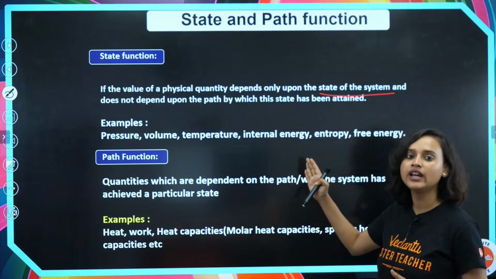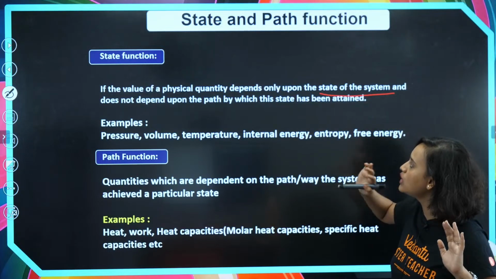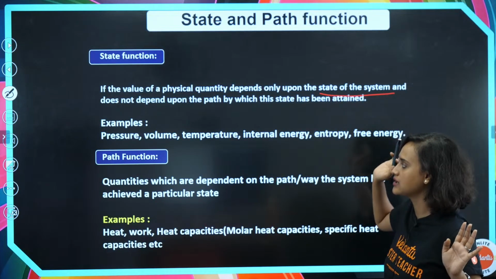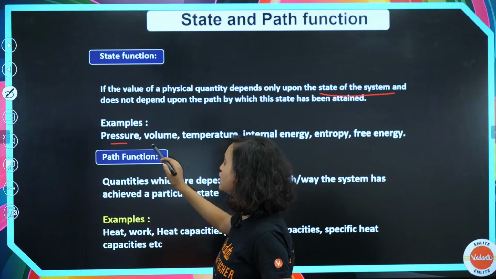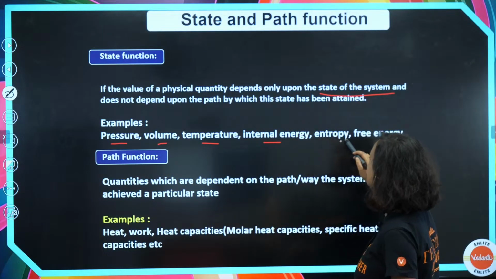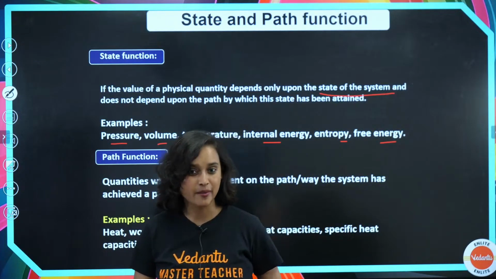The very same way, it doesn't matter here what path has been taken. We only care about the state of the system. That's it. So what are the examples of state function? You have pressure, volume, temperature, internal energy, entropy and free energy. Now coming to path function.